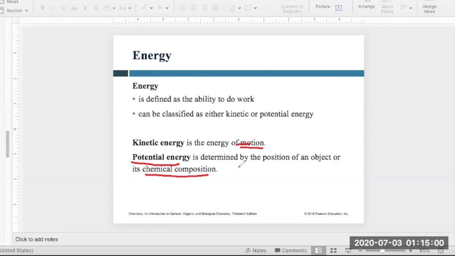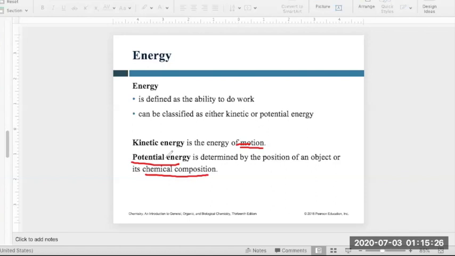Let's take an example of potential energy. Say you hold a pen, take it off the bench and hold it in the air, a little bit above the bench. Because of the position of this pen compared to the bench, the pen has some potential energy associated with it.